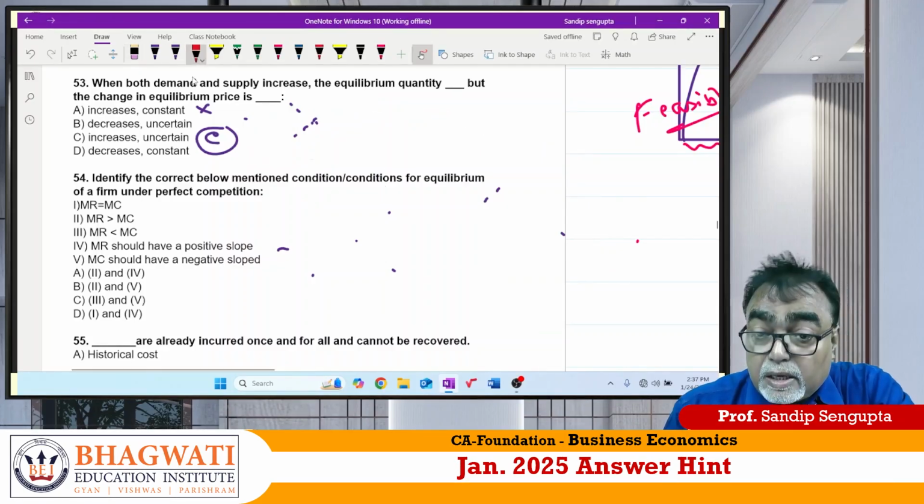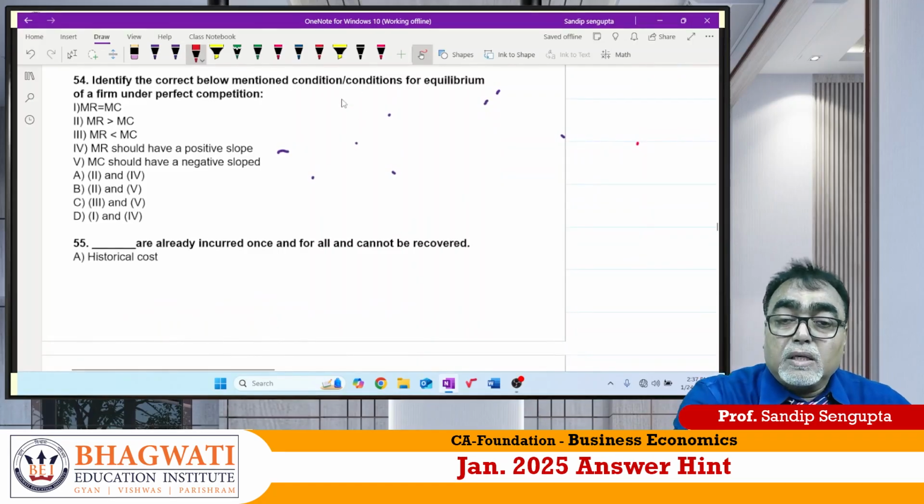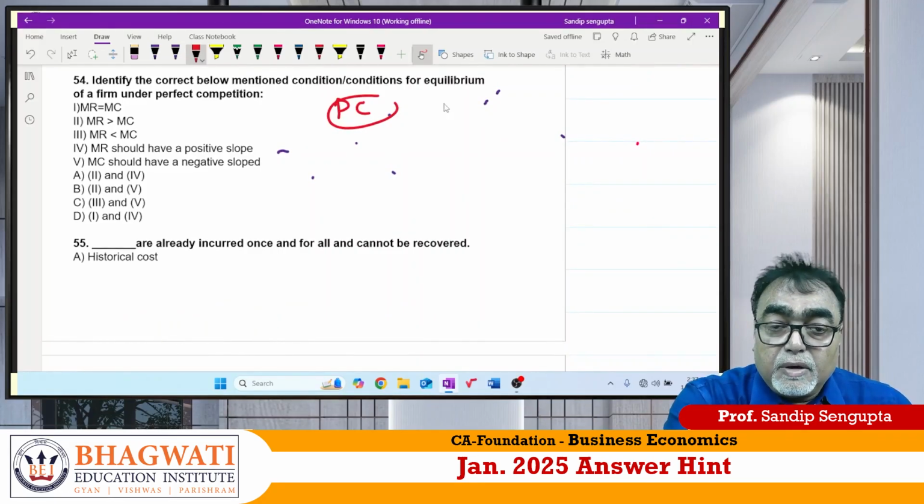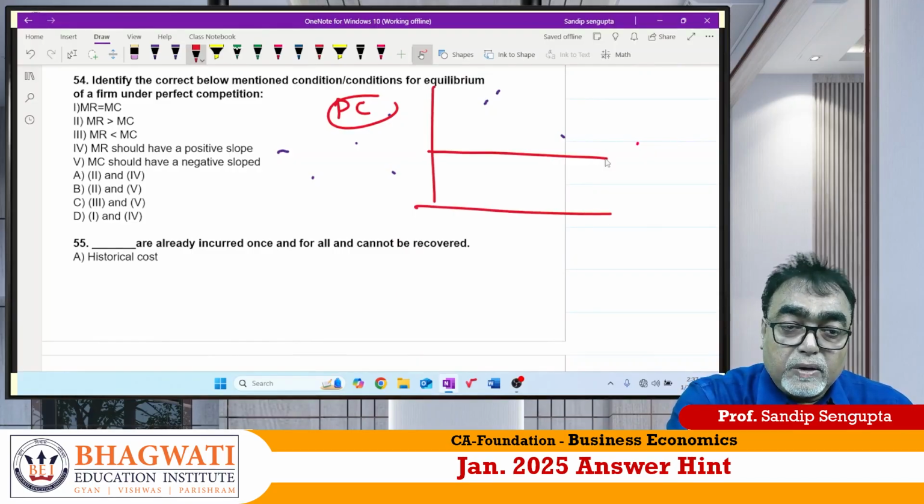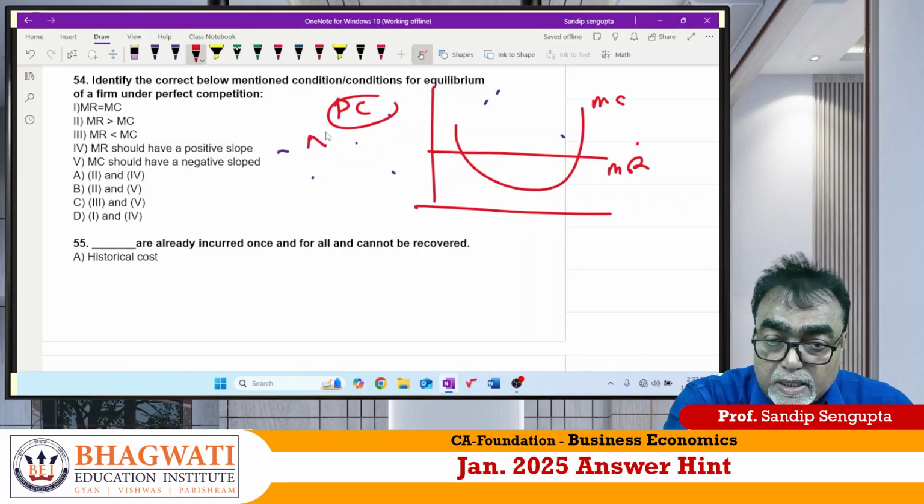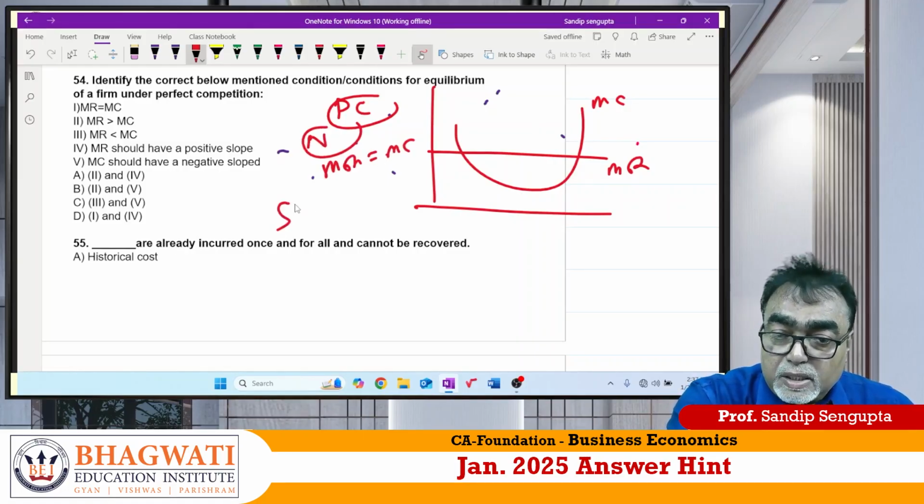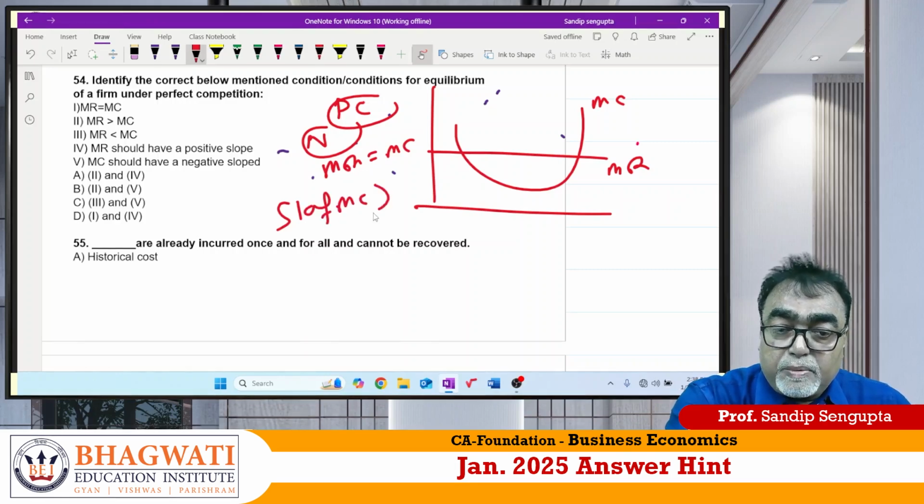So, identify the correct condition of equilibrium. It's perfect competition. Perfect competition is where MR is parallel to the horizontal axis, and MC is this. So what are the conditions? The necessary condition is MR is equal to MC. The sufficient condition is slope of MC greater than slope of MR.